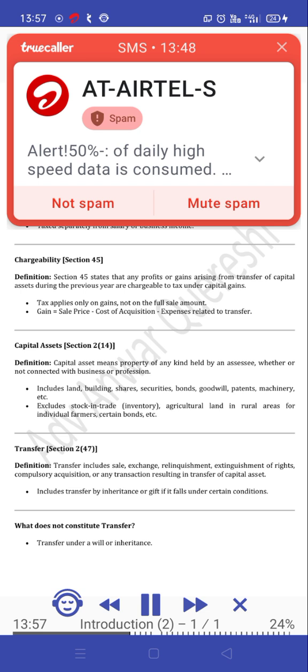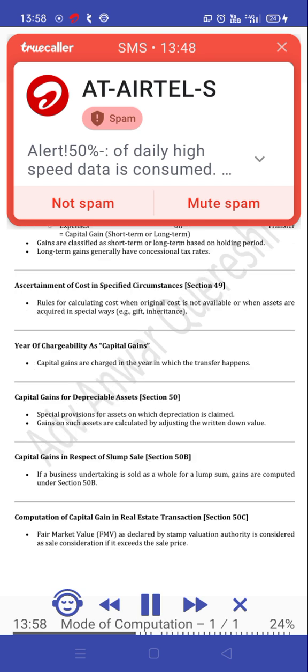Transfer, Section 2(47). Definition. Transfer includes sale, exchange, relinquishment, extinguishment of rights, compulsory acquisition, or any transaction resulting in transfer of capital asset. Includes transfer by inheritance or gift if it falls under certain conditions. What does not constitute transfer? Transfer under a will or inheritance. Certain transactions like conversion of bonds, amalgamation of companies under conditions.